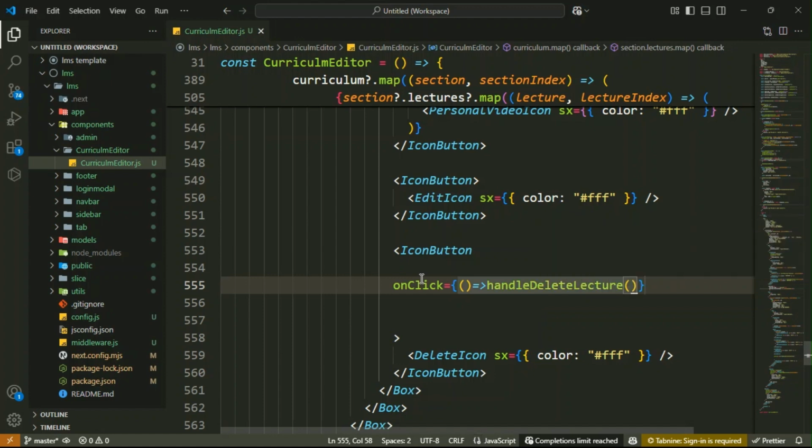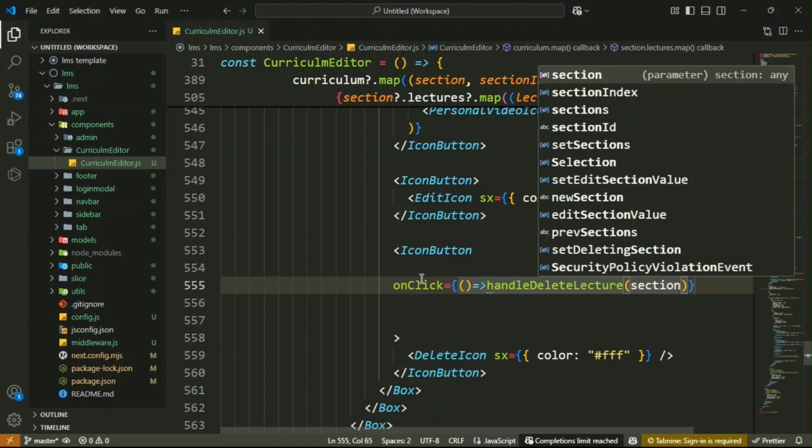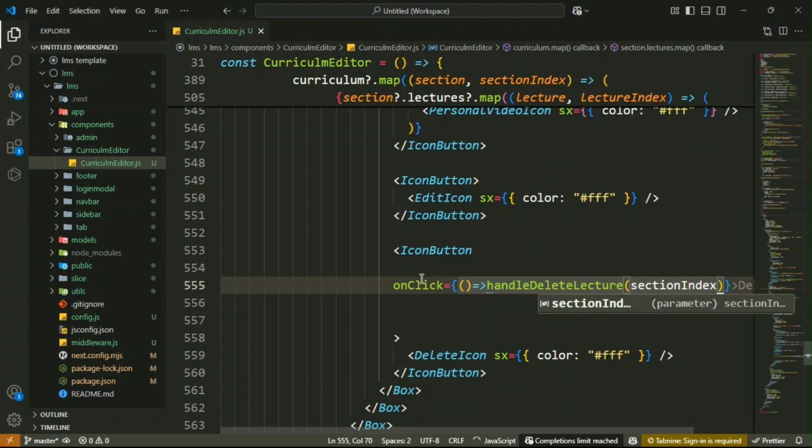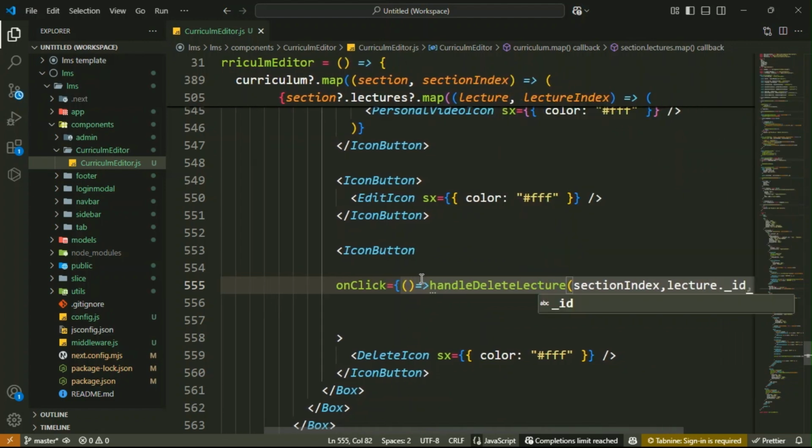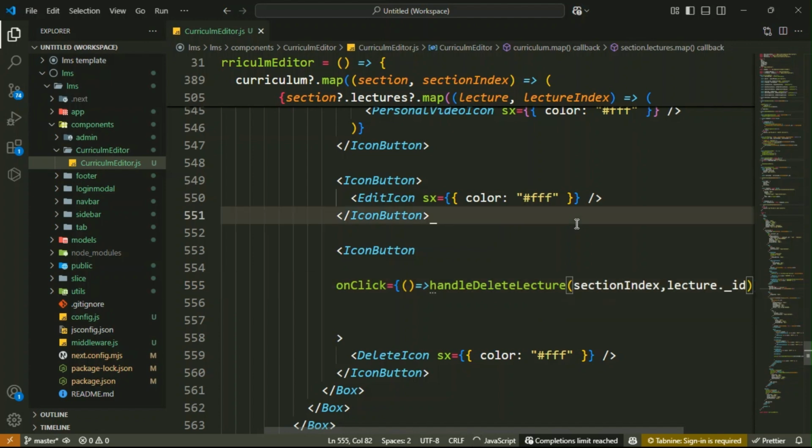Then inside it you have the sectionIndex and lecture._id. You know it very well. This is a lecture, so I access its id, and the section index we can access here.